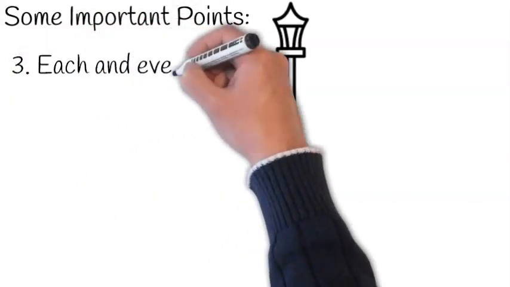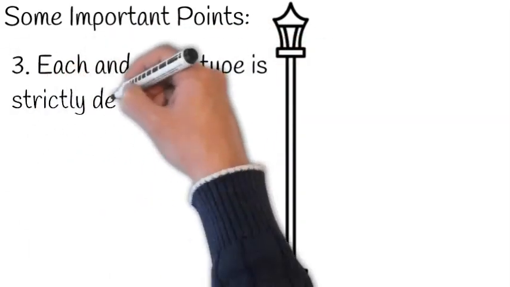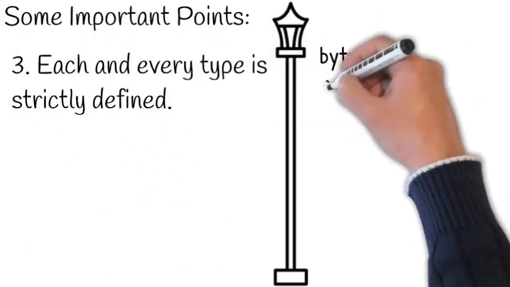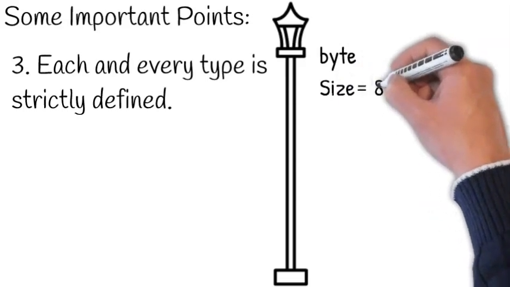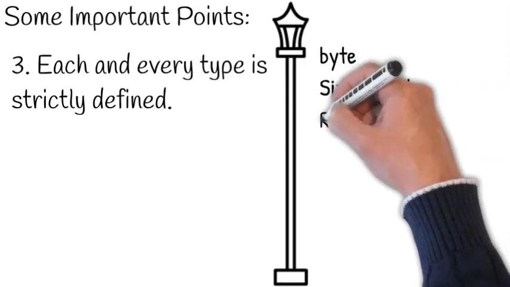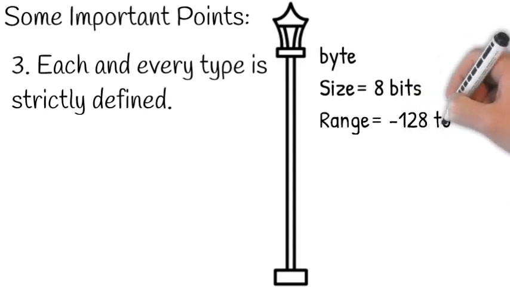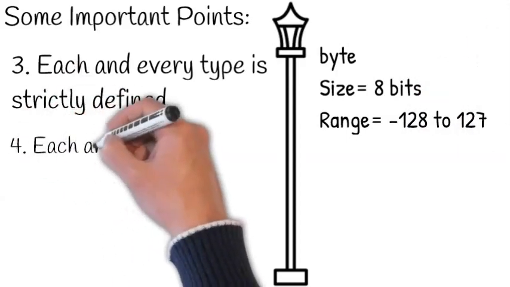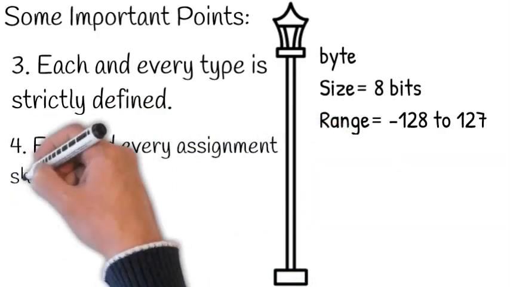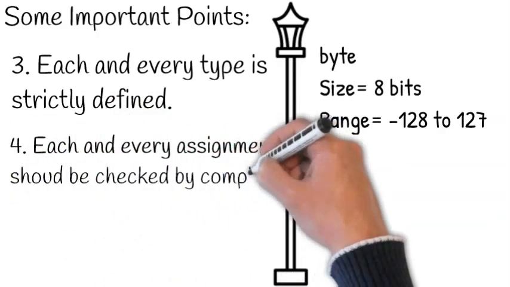Fourth point is each and every type in Java is strictly defined. For example, we have the byte data type. The size of this type is 8 bits and the range is -128 to 127, which is strictly defined in Java for every type. Next point is each and every assignment should be checked by the compiler for type compatibility.